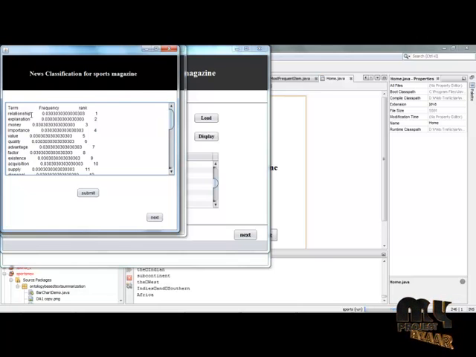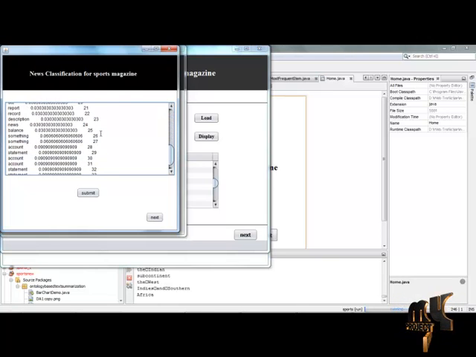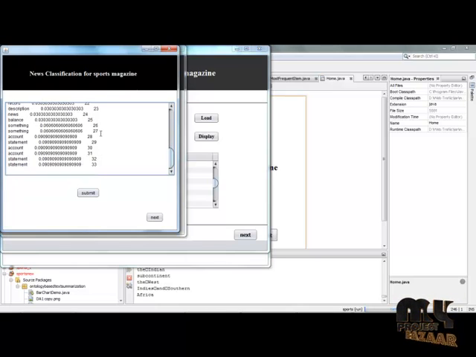So this is the main process of our project. Here we have generated the frequency according to the rank of the words in the user input. So here we have successfully generated the ranking of the user input words in descending order. This is the main process of our project, and simply click the next button.